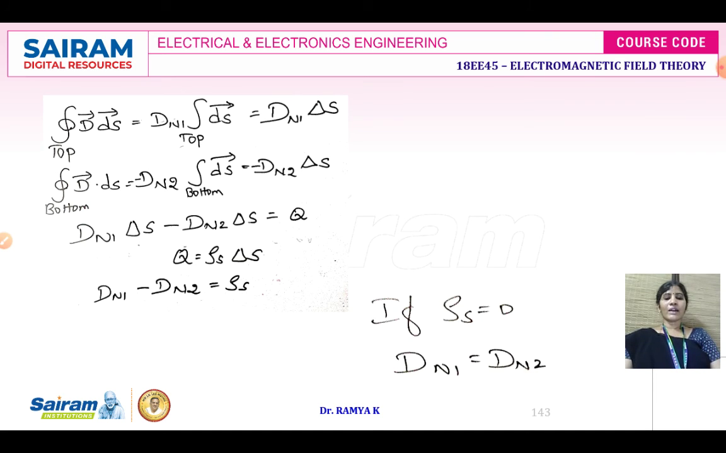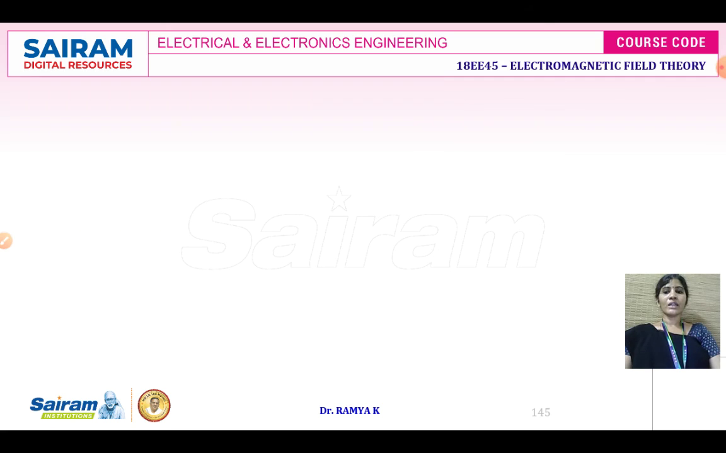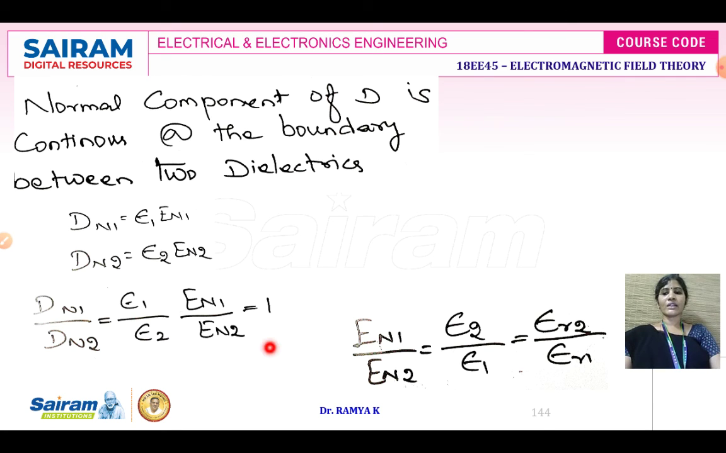Therefore, the normal component of the electric flux density is continuous, whereas the normal component of the electric field intensity is discontinuous. When you solve it, you get Dn1 equals epsilon 1 into En1, and Dn2 equals epsilon 2 into En2. Solving, we get En1 by En2 equal to epsilon 2 by epsilon 1, that is epsilon R2 divided by epsilon R1. This states that the normal component of the electric flux density is continuous between the two dielectrics, whereas the normal component of the electric field intensity is discontinuous.